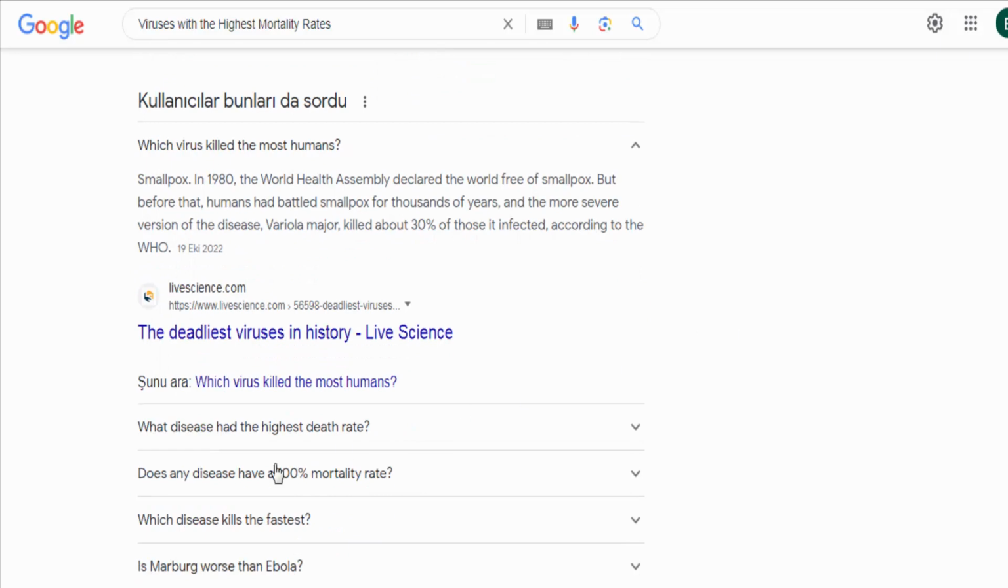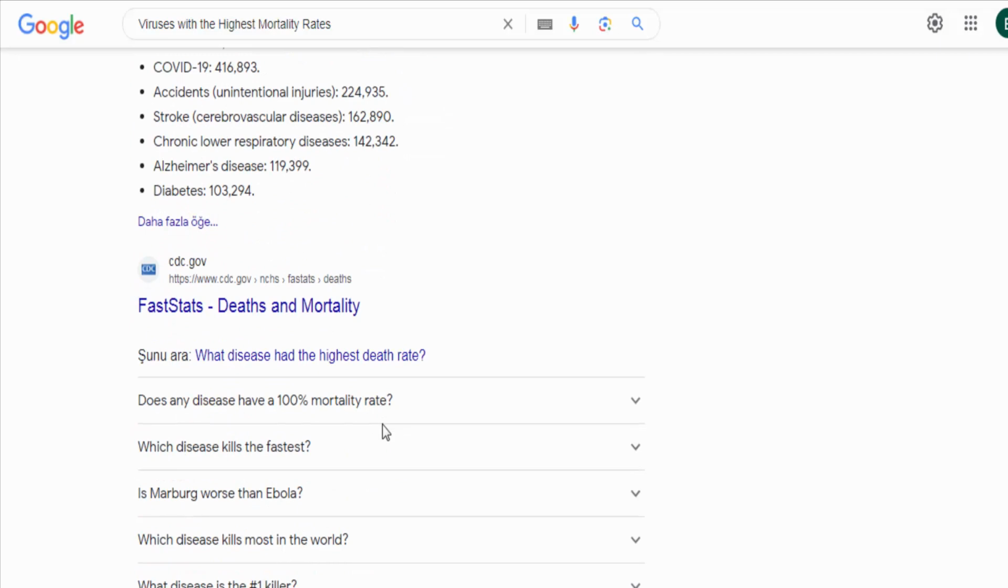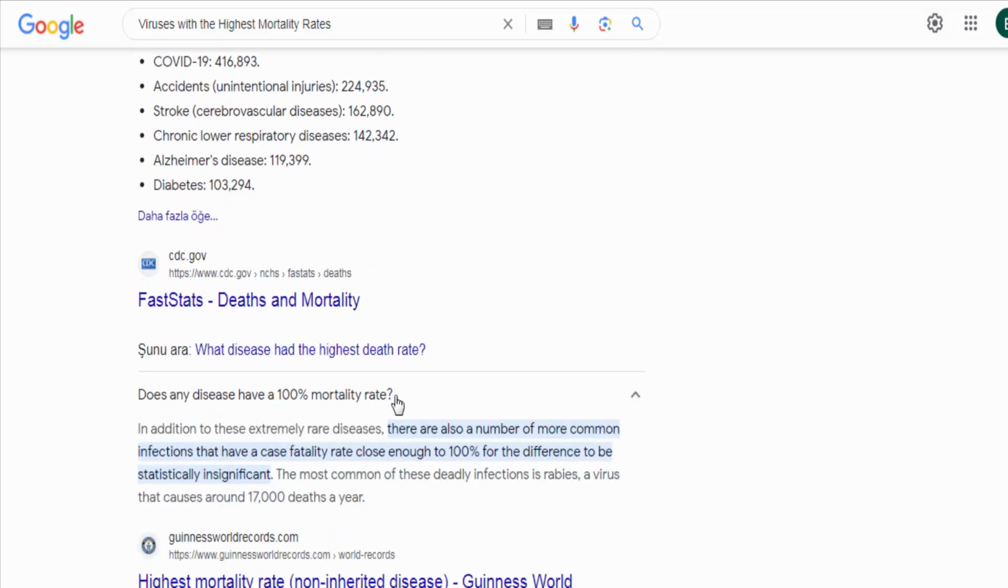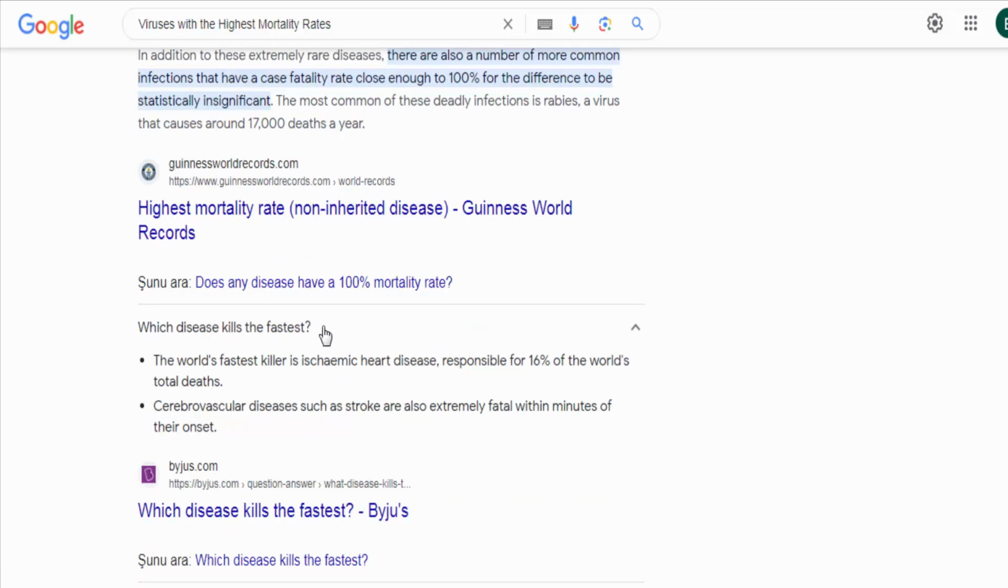Rabies virus. Rabies is a viral infection transmitted through the bite of an infected animal. Once symptoms appear, the disease is almost always fatal. The mortality rate of rabies is close to 100% if not treated promptly after exposure.